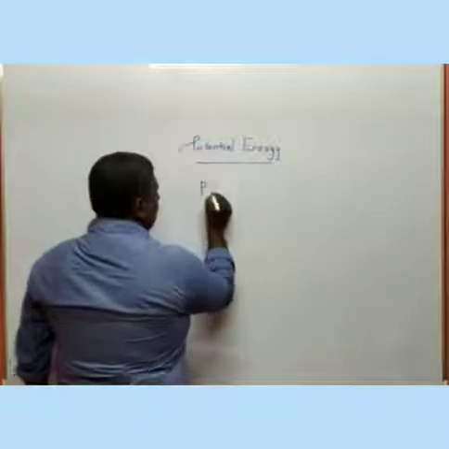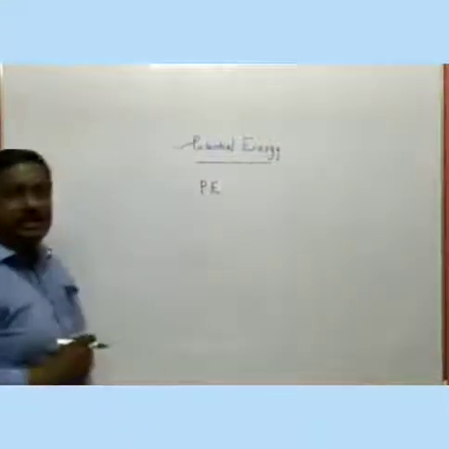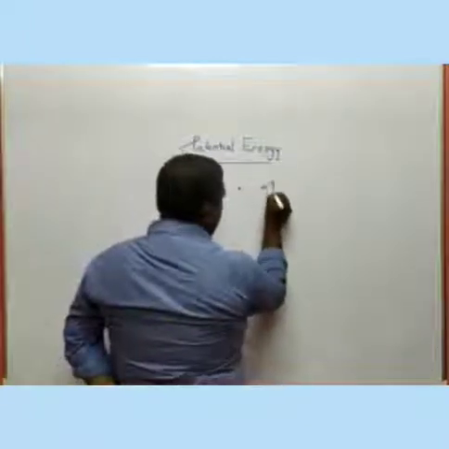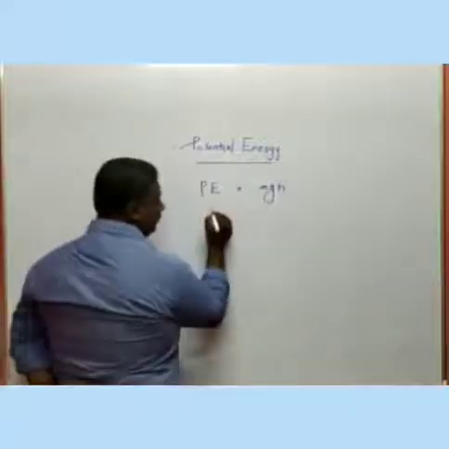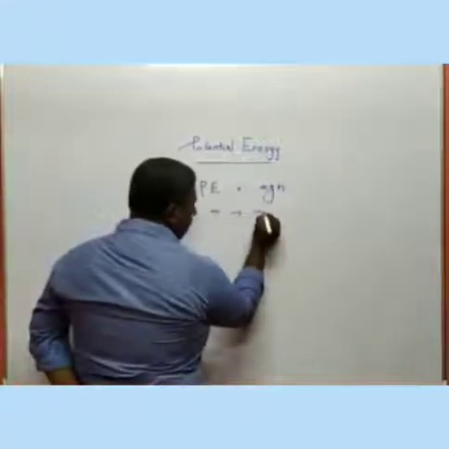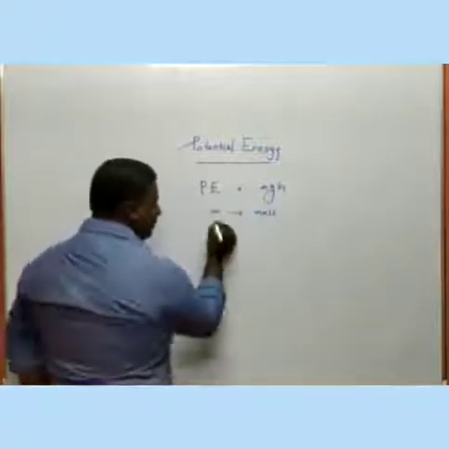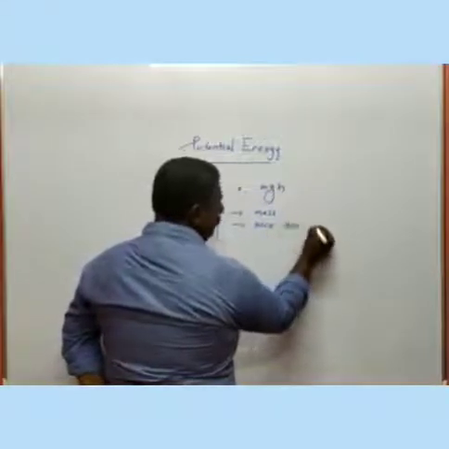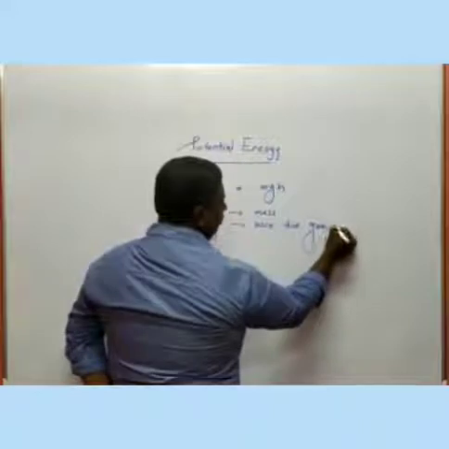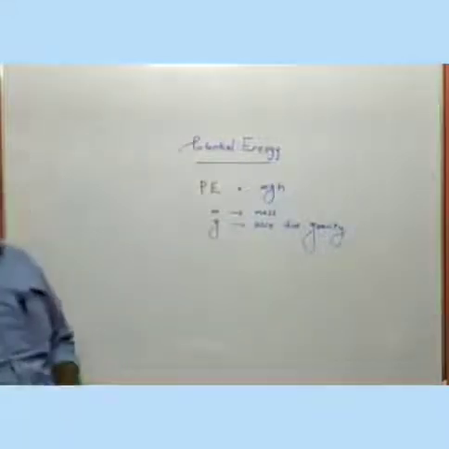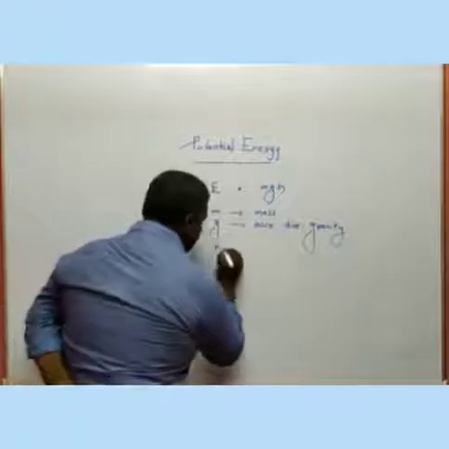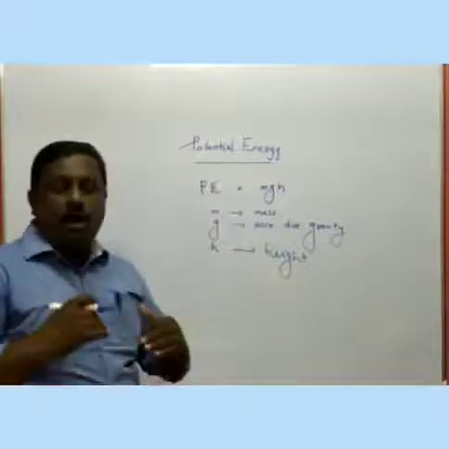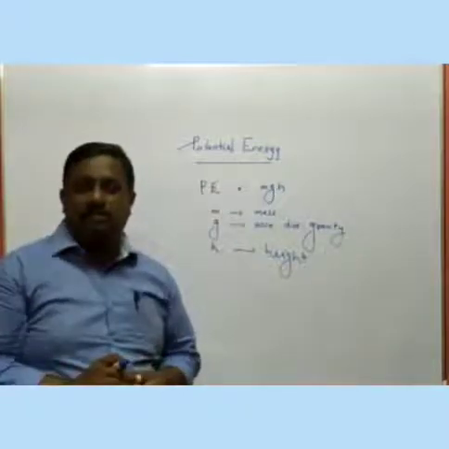Commonly, we represent potential energy with the short form PE, capital letter P and capital letter E. Potential energy is equal to mgh, where m means mass and g means acceleration due to gravity. Okay, acceleration due to gravity. And h means the height, how far above the ground level.